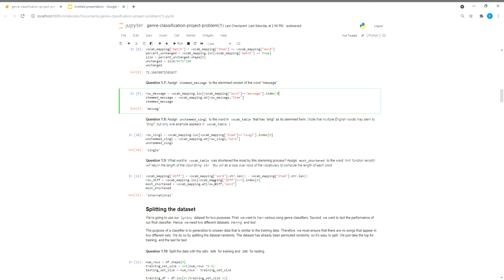I set a new column of the data frame to the difference between the word and the stem. I put the word first because there's no way the stem is longer, so I wouldn't have to deal with negative numbers. Then I took this and found the most shortened. That was pretty much it.